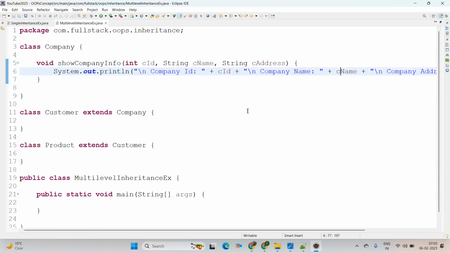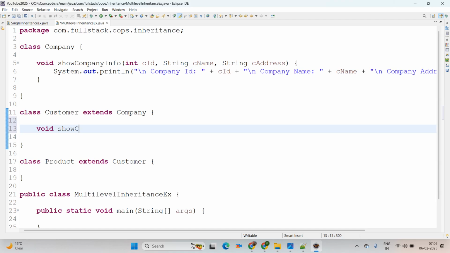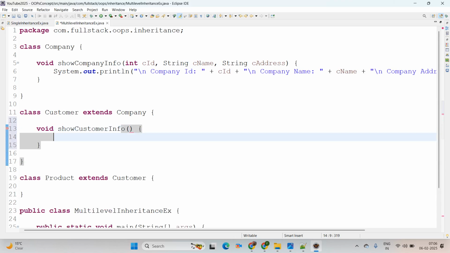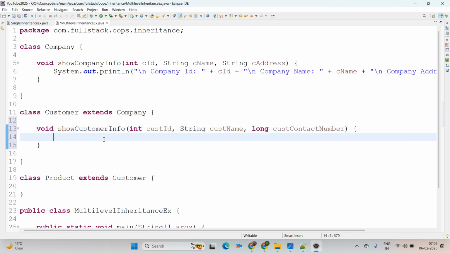Then coming to the next, we have the Customer class. There I am going to add the method void showCustomerInfo. You can give any method name, you have the freedom to name the method. I am passing an integer customer ID, a string customer name, and a long customer contact number. Like that, three fields I am adding. In your case you can add any number of parameters.